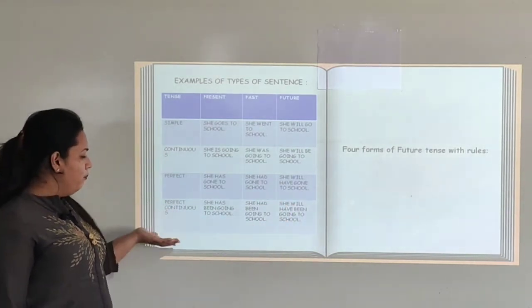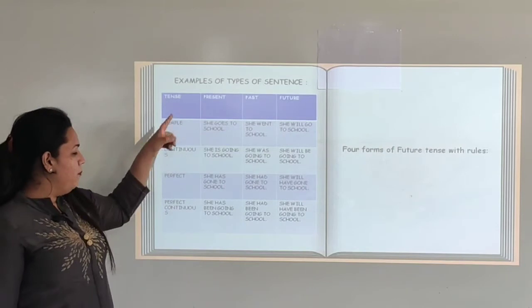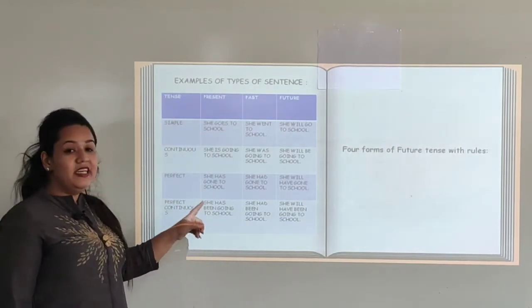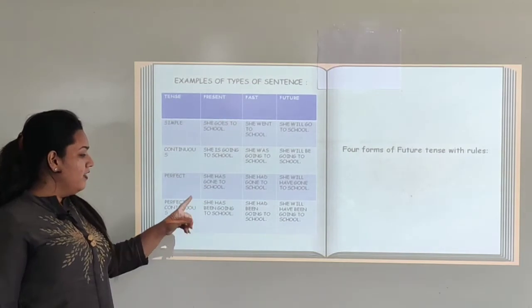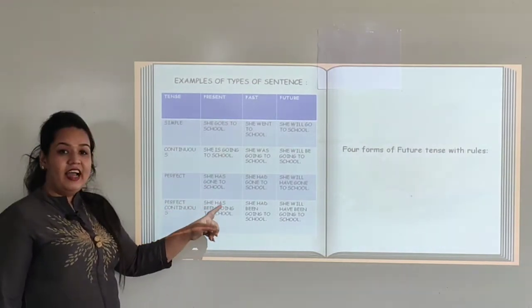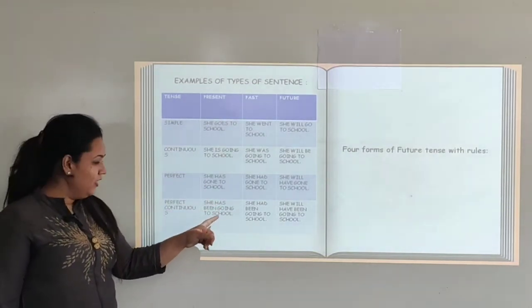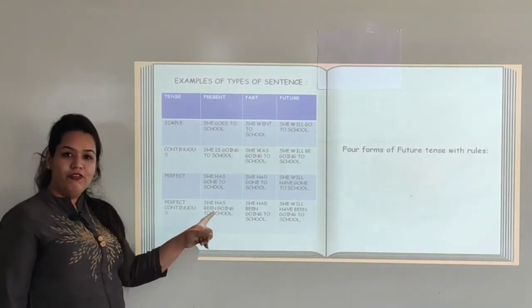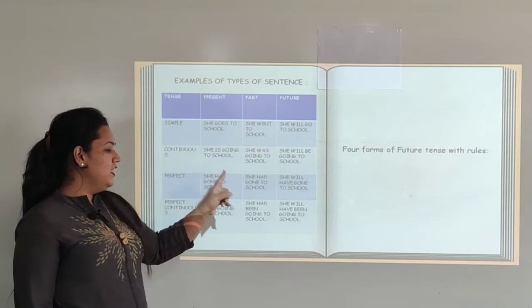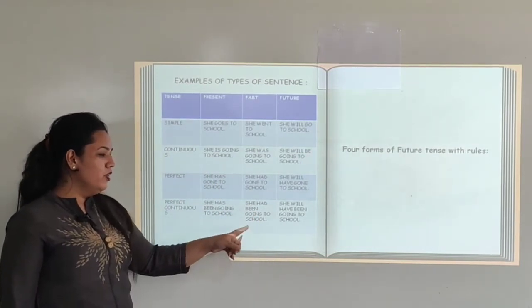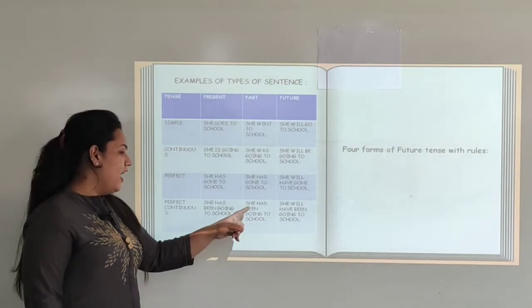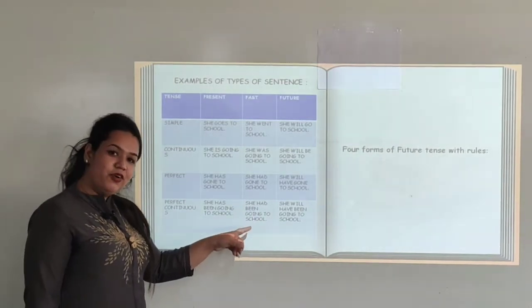Now come to perfect continuous tense. For present perfect continuous tense we use she has been going to school. That means she has is the time of present and has plus been plus ing form of verb. The next one says she had been going to school. So had indicates the past time of action, that is had plus been plus ing form of verb.